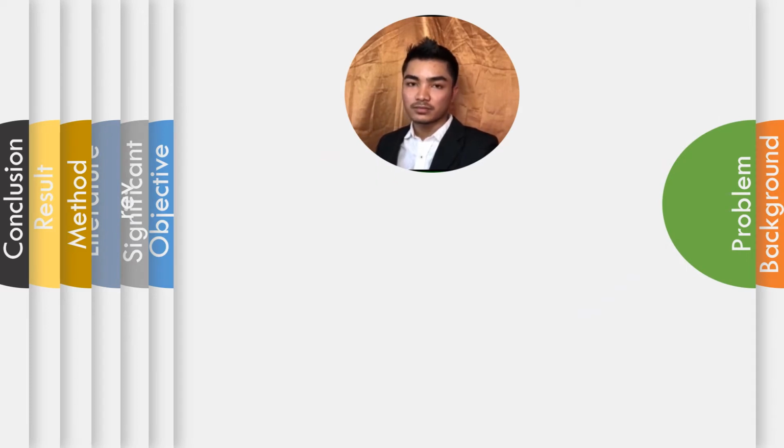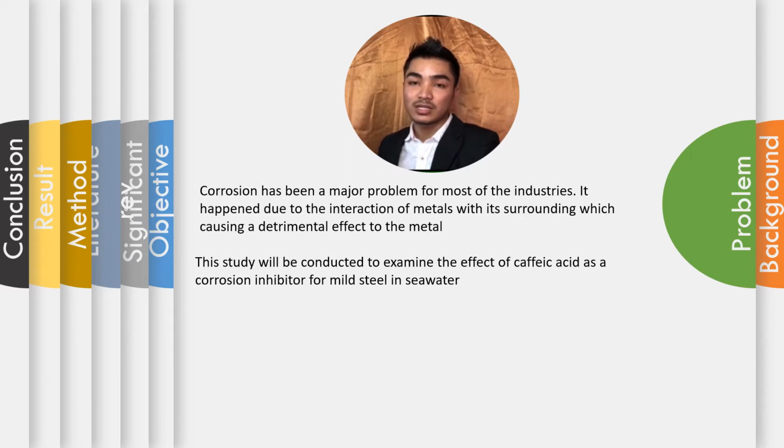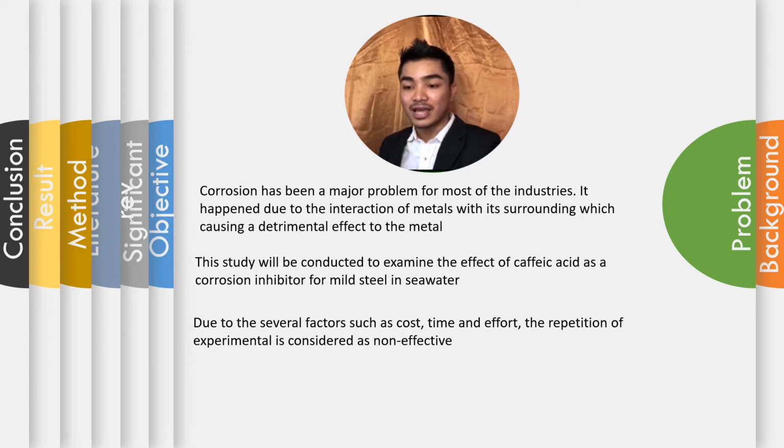The problem statement for this experiment is that corrosion has been a major problem for most of the industry. It happened due to the interaction of metal with its surrounding, which causes a detrimental effect to the metal. This study will be conducted to examine the effect of caffeic acid as a corrosion inhibitor for mild steel in seawater. Due to several factors such as cost, time and effort, the repetition of experiments is considered non-effective. This problem statement leads to the objective of this experiment.